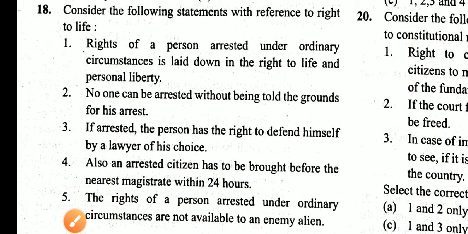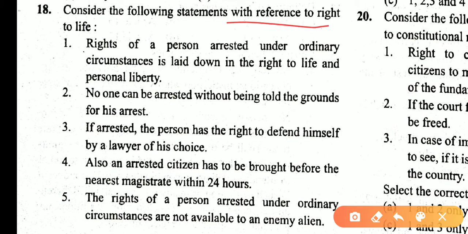Consider the following statements with reference to the right to life. The rights of a person arrested under ordinary circumstances are laid down in the right to life and personal liberty. Yes, no one can be arrested without being told the grounds of his arrest. Yes, if arrested, the person has the right to defend himself by a lawyer of his choice.